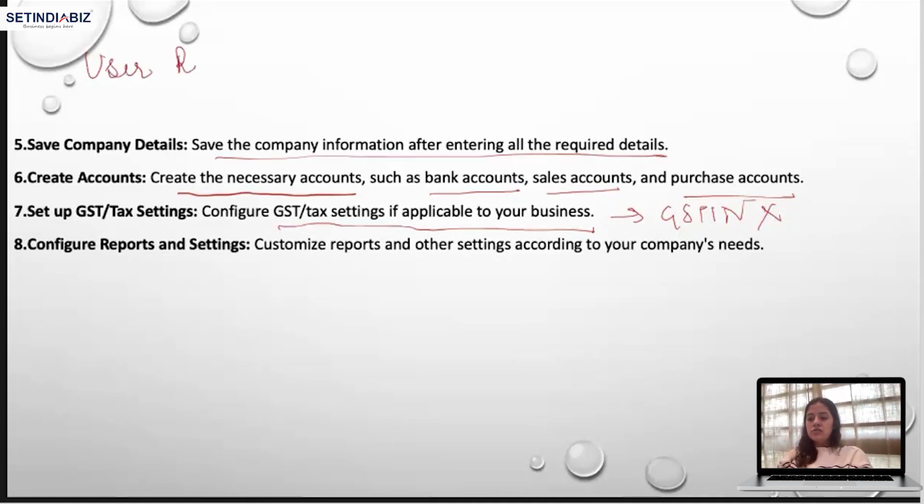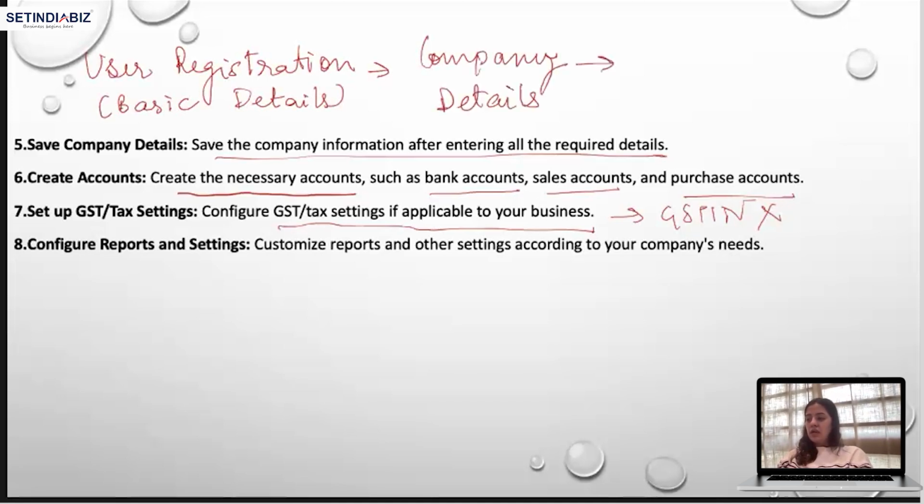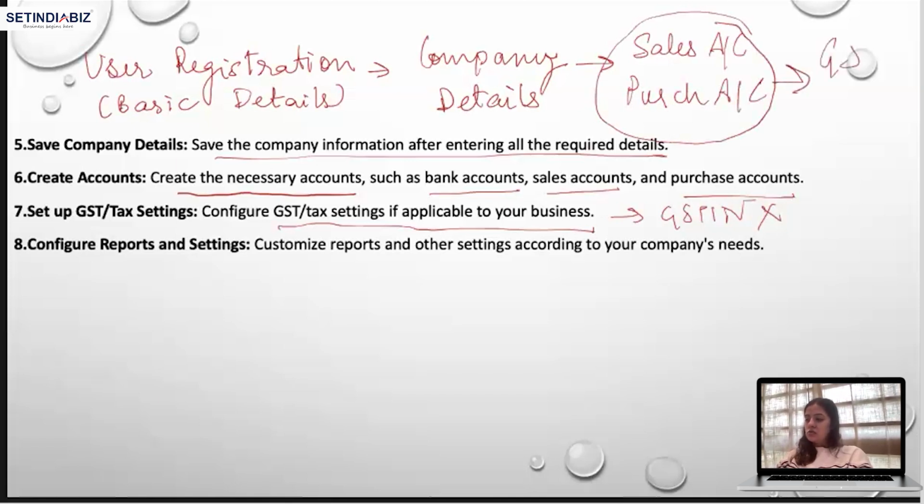Let's revise in a simple way what we all did. We had user registration first, in which we filled all basic details of the user. It was not done in Tally; we will compare side by side what was happening in Tally. User registration was not there, it was basically company details. Then after company details, we have to create the sales account, purchase account, and so on. We will learn about this in coming classes, and then we can also do GST settings if applicable to my business. Also, you can customize reports and other settings according to your company's needs.